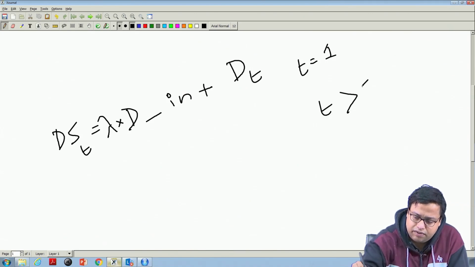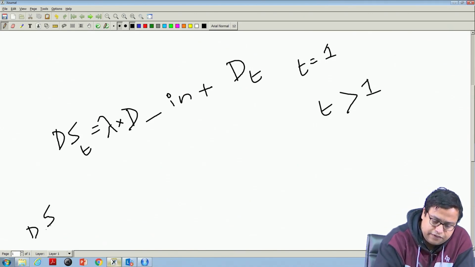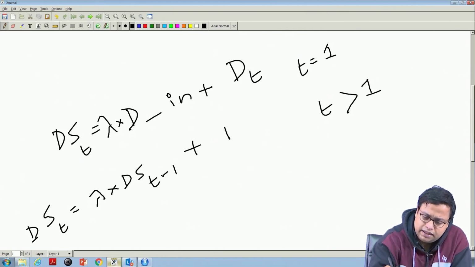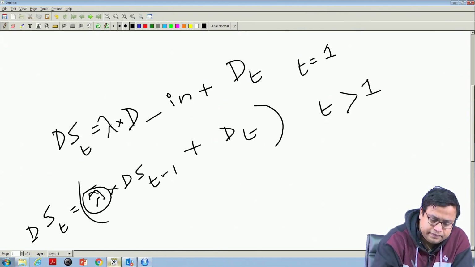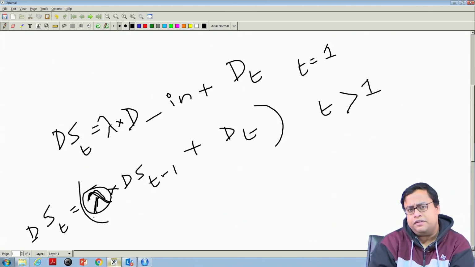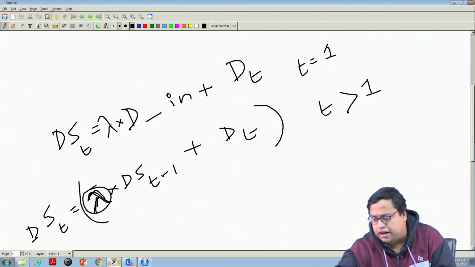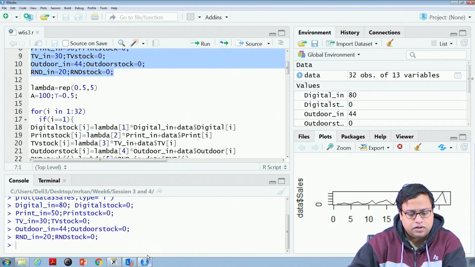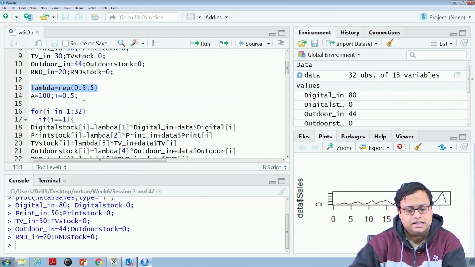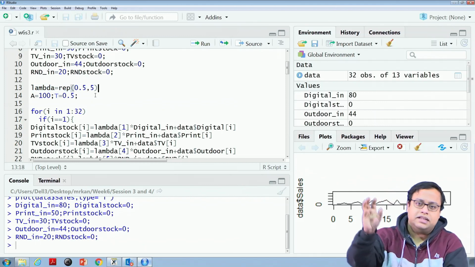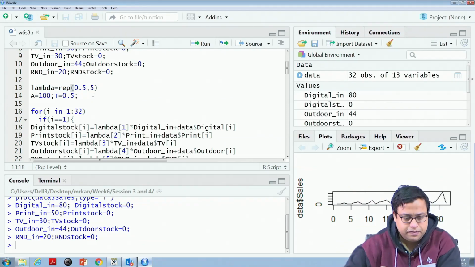And when t is greater than 1, DS of t is lambda into DS of t minus 1 plus D of t. Now, the decay effect lambda for a digital ad and for a print ad might be different. If I have 5 different decay effects, then 5 different lambdas have to be created. So I am saying that initially all the lambdas are the same: lambda equals repeat 0.5, 5 times. So all the lambdas are 0.5, 0.5, 0.5, 0.5 and 0.5.